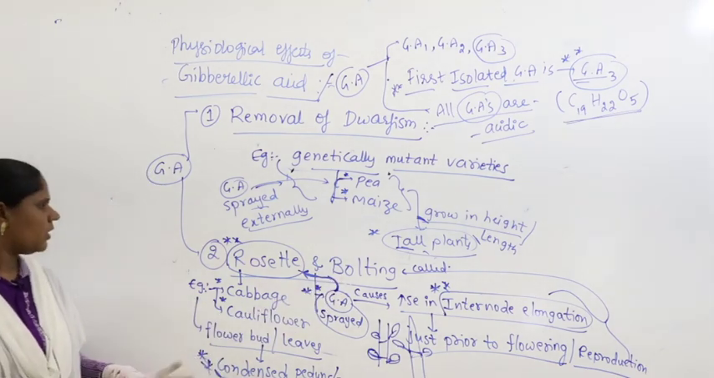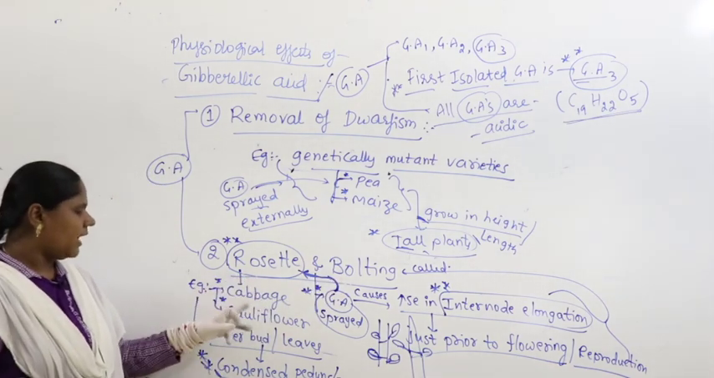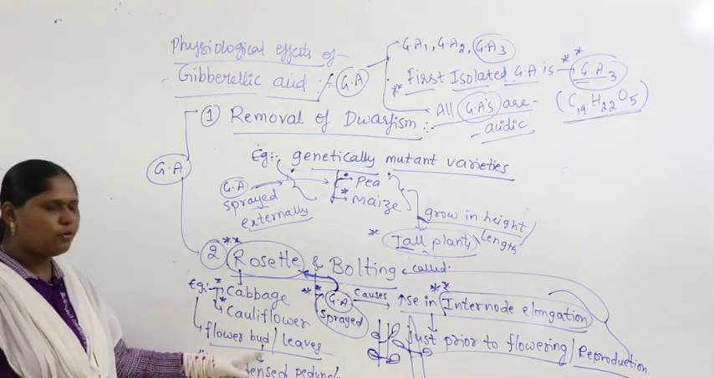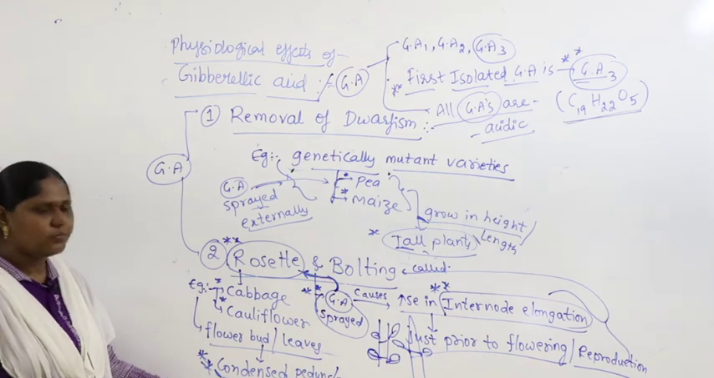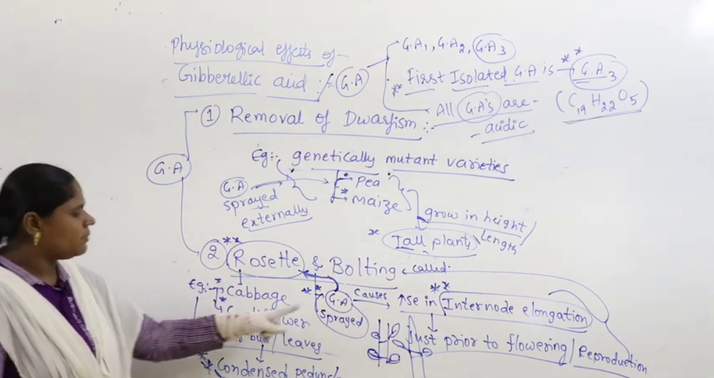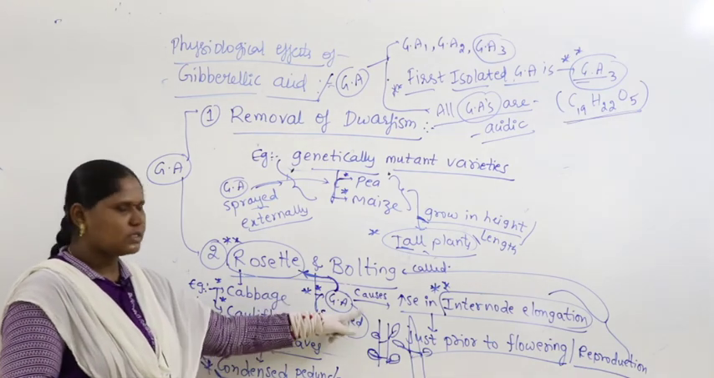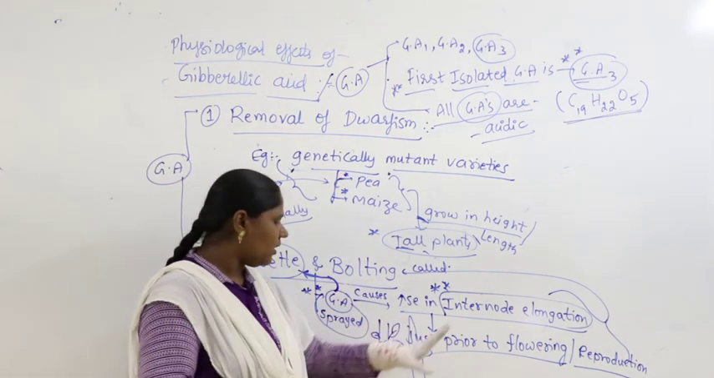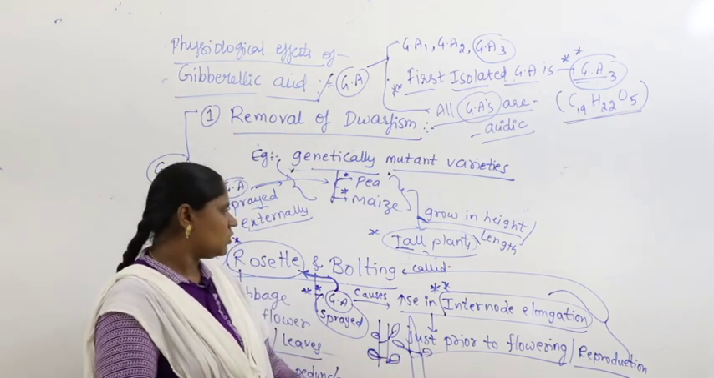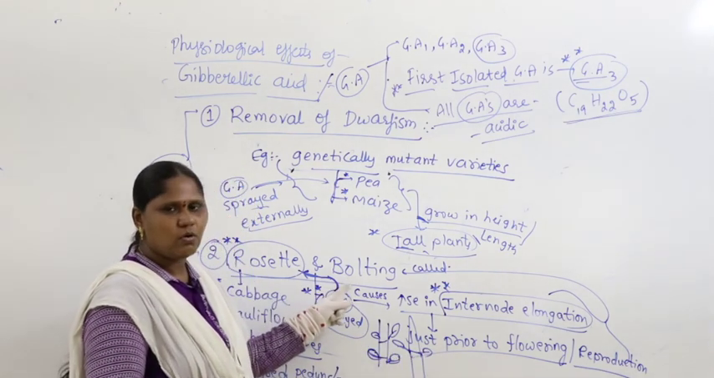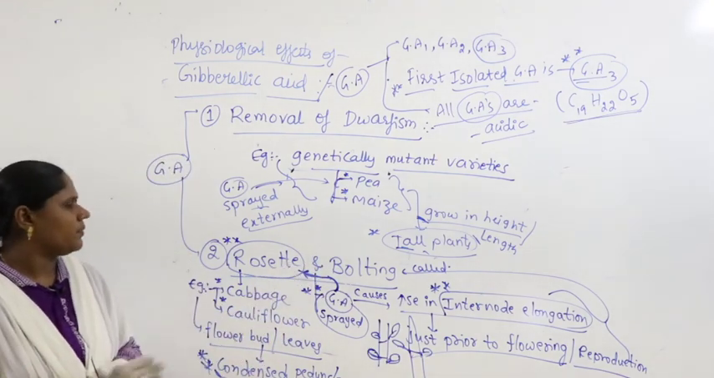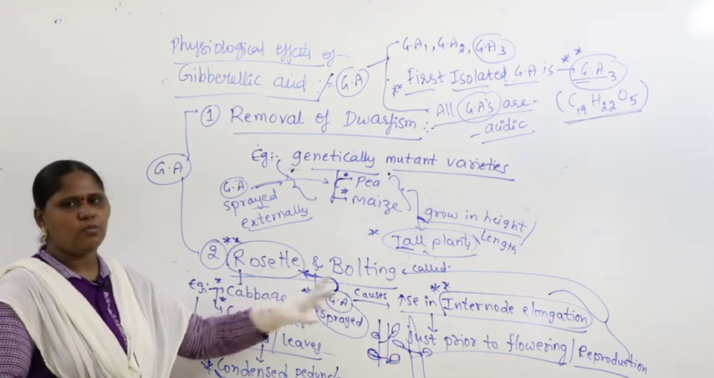I repeat: rosette, for example cabbage and cauliflower. Flower buds or leaves are produced on a highly condensed peduncle. In such a rosette arrangement, if gibberellic acid is sprayed, it causes an increase in internode elongation just prior to flowering or reproduction, and that is called bolting. So, rosette and bolting.